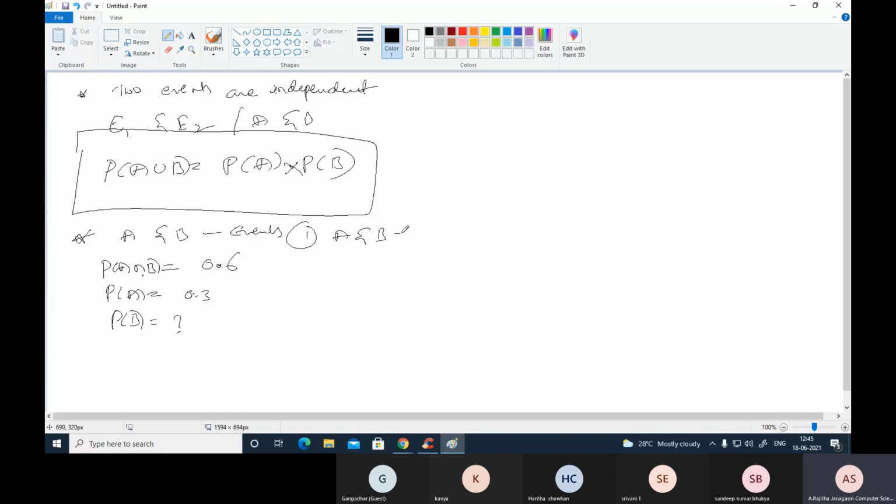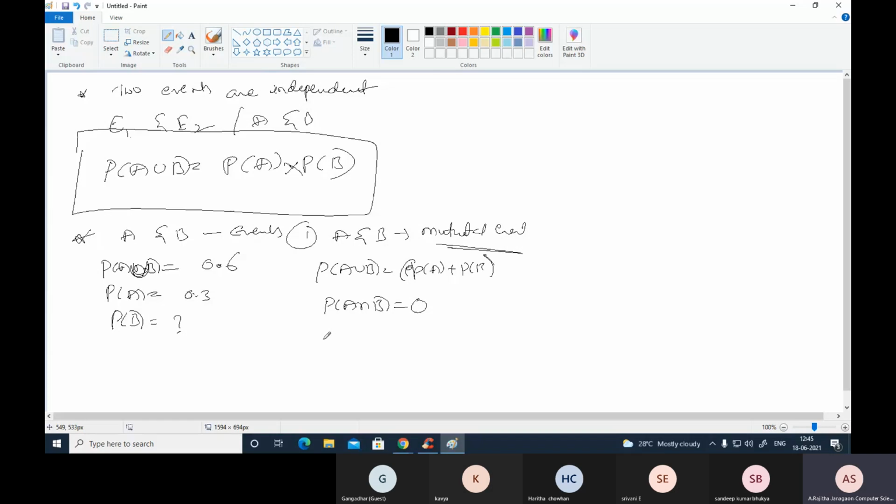First you can find out whether these are mutually exclusive events. In mutually exclusive events, P of A union B equals P of A plus P of B only. So in this case, mutual exclusion అయితే ఇక్కడ ఏమవుతుంది మనకి, in the question this is given for A union B, not A intersection B. Mutual exclusion is nothing but A intersection B equal to 0.